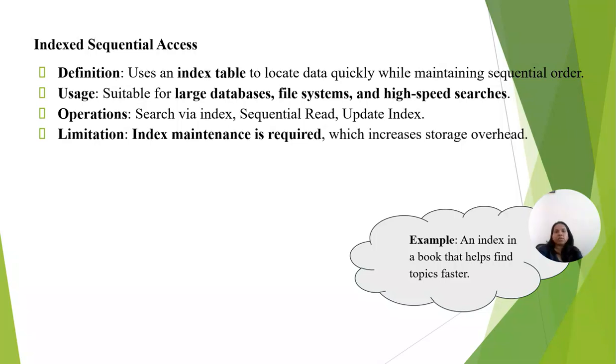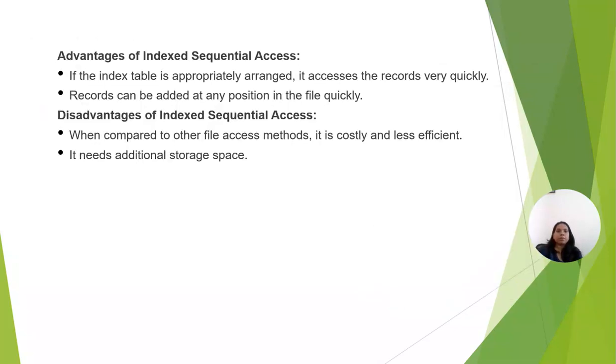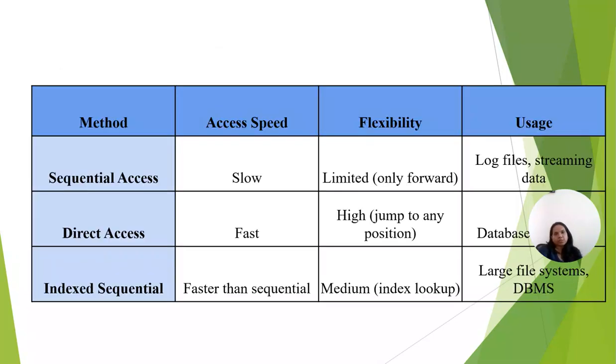So an index is like a book index that helps to find topics faster. We check the index and see where the topic is, so that we don't have to flip through every page. An index table is an appropriate arrangement. Records can be added in any position, and when compared to other file methods it is costly and less efficient, and it needs additional storage space.